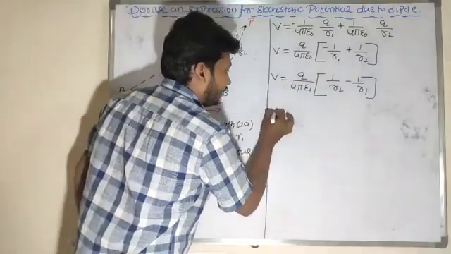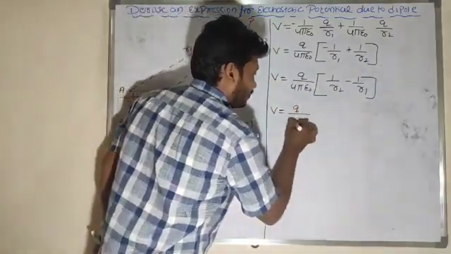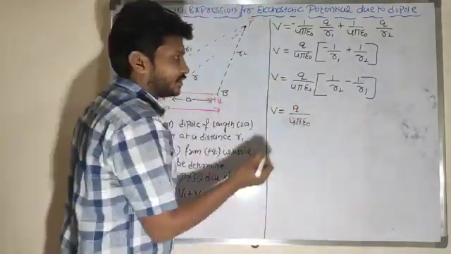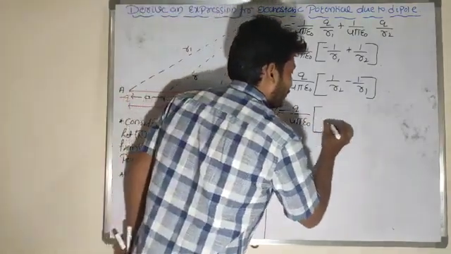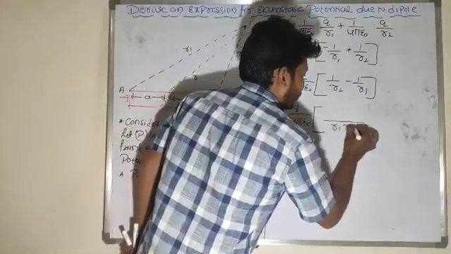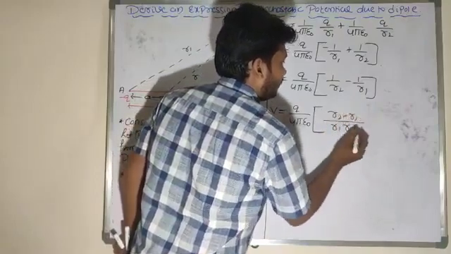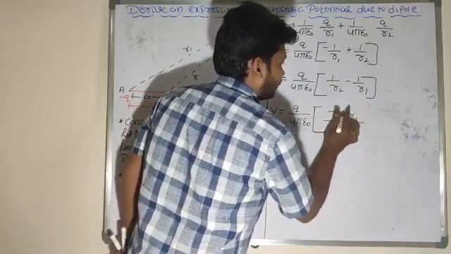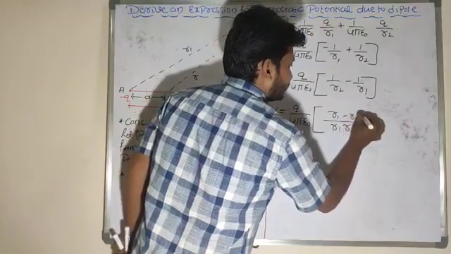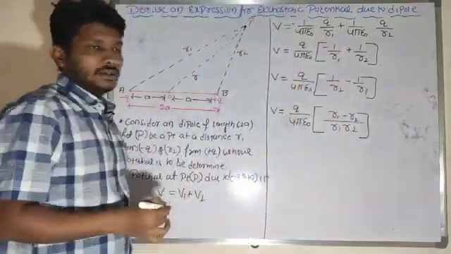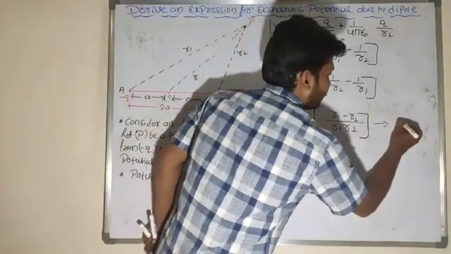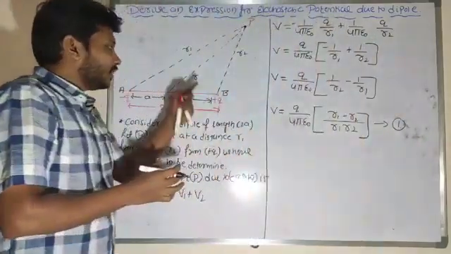If I take the LCM, q divided by 4 pi epsilon naught, r1 into r2 in the denominator, and in the numerator r1 minus r2. Let me pause here and continue with the diagram.